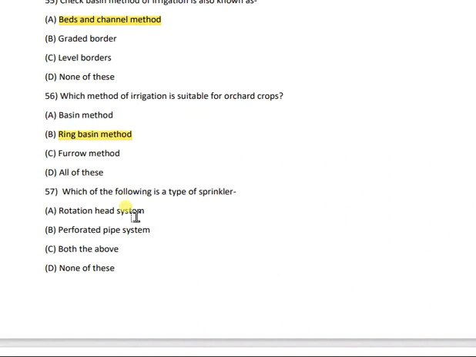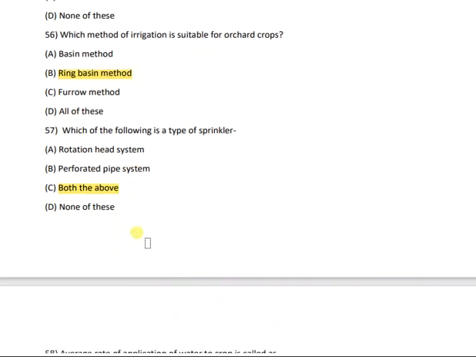Then question number 57. Which of the following is a type of sprinkler? Rotation head system, perforated pipe system, both the above, or none of the above? And the correct answer is both the above. That means rotation head system and perforated pipe system are types of sprinkler.